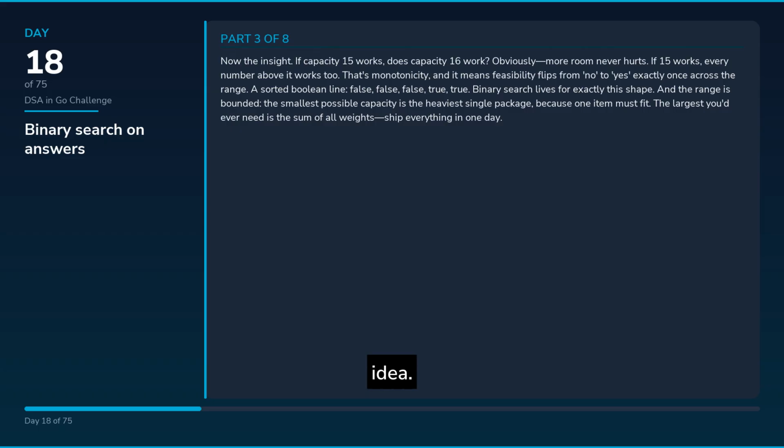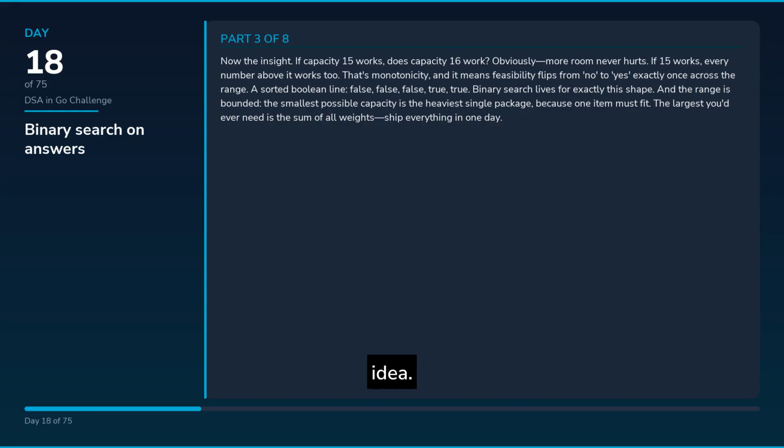Now the insight. If capacity 15 works, does capacity 16 work? Obviously, more room never hurts. If 15 works, every number above it works too. That's monotonicity, and it means feasibility flips from no to yes exactly once across the range. A sorted Boolean line. False, false, false, true, true. Binary search lives for exactly this shape.